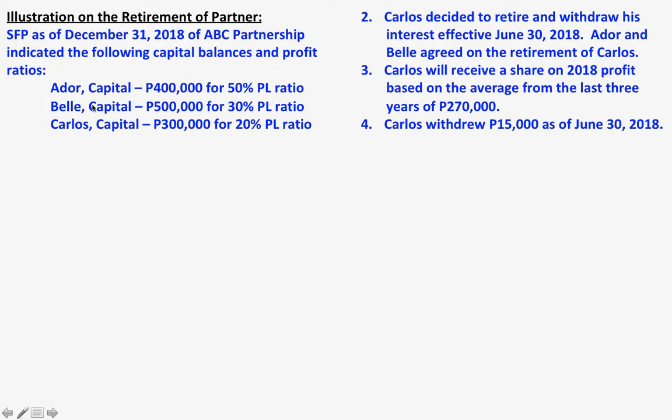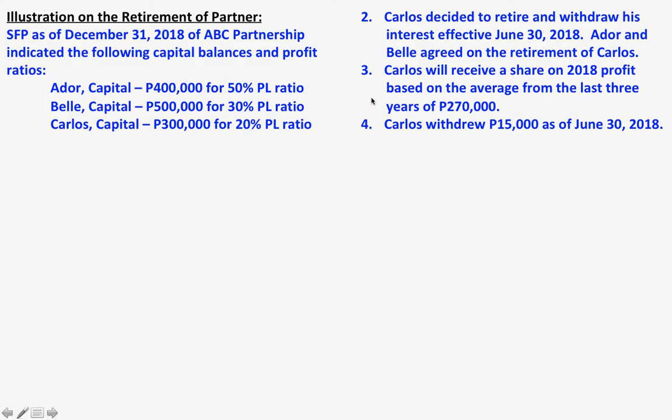So the three partners are Adore, Bell, and Carlos. And these are their capital contribution and their profit and loss ratio. And Carlos decided to leave the partnership. Adore and Bell agreed with the retirement of Carlos.